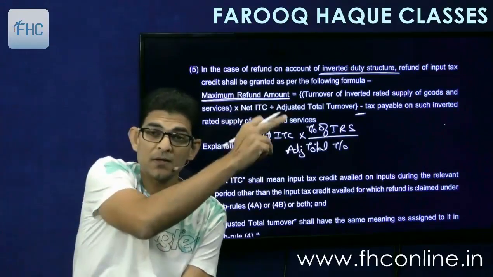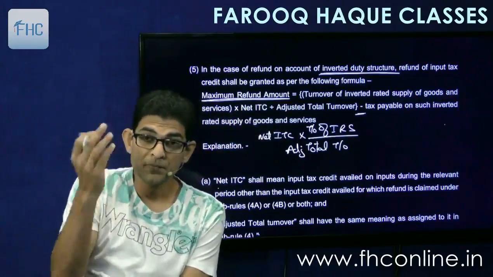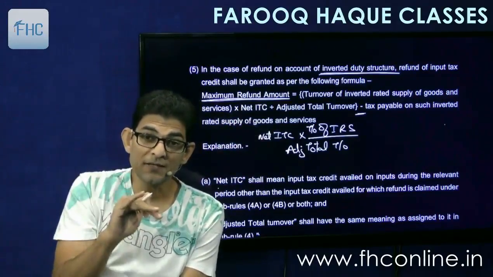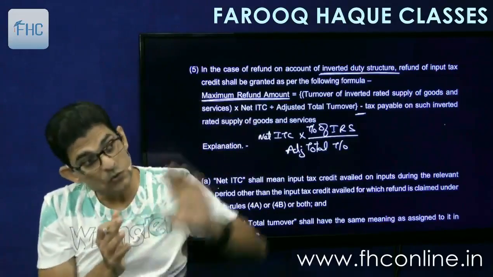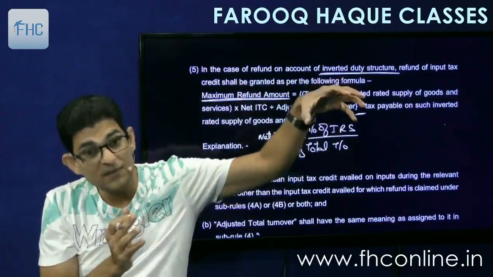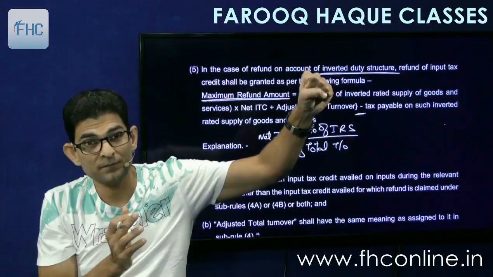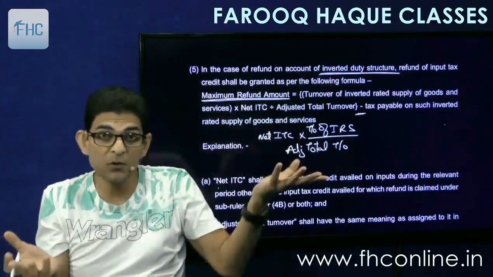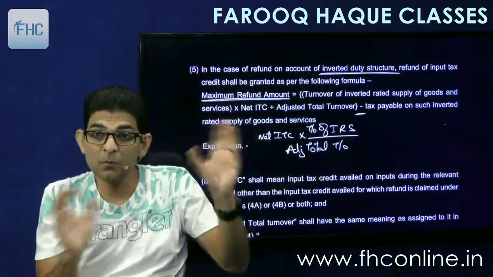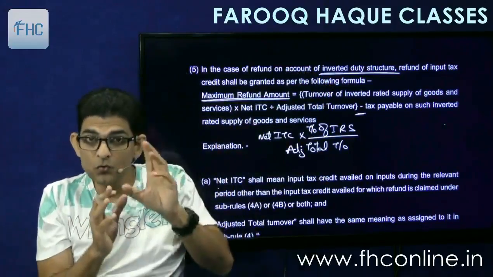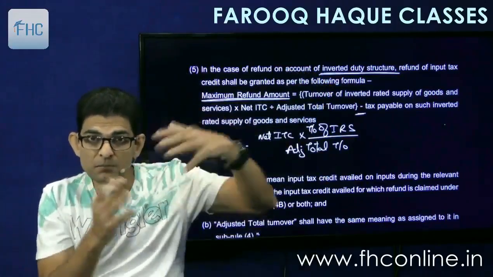This is the ratio in which we are dividing our ITC, that is, what is my ITC in relation to these goods and services where there is inverted rated supply. Because all my goods may not be inverted rated, some of them may be. So that supply I'll make separate.